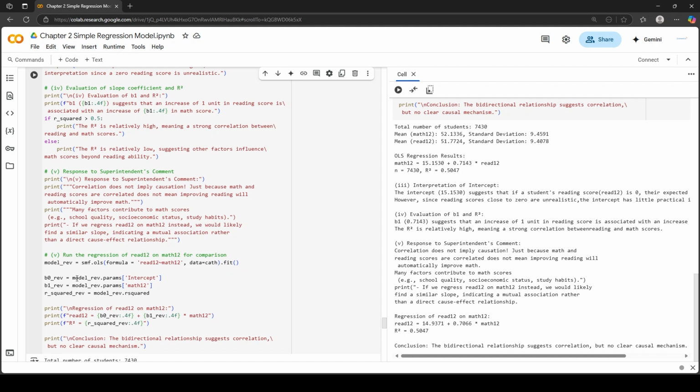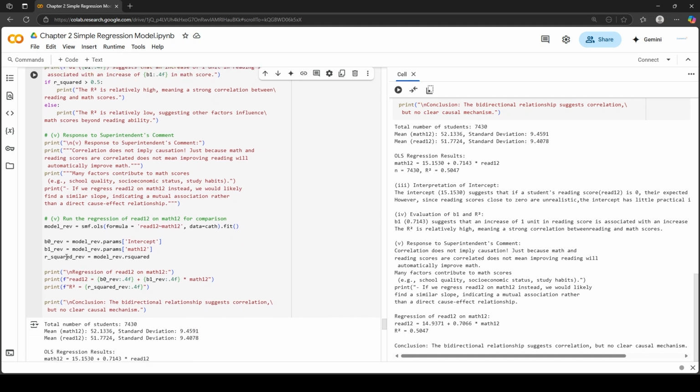Now extract the values from the regression analysis. Create new parameters beta0_rev equals to this new model name, model_rev.params, and then in the square bracket type Intercept. For the slope, you have to type in the square bracket Math 12, and for R squared you simply have to type the new model's name, model_rev.rsquared.